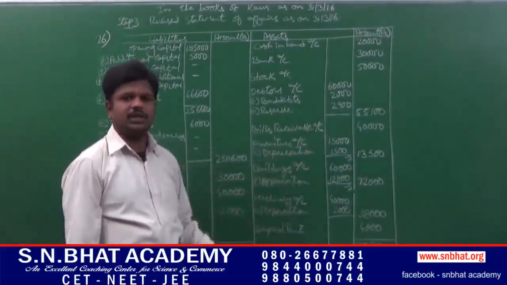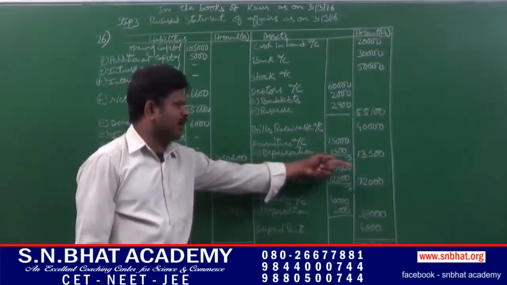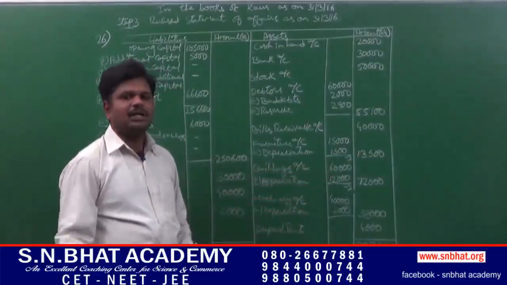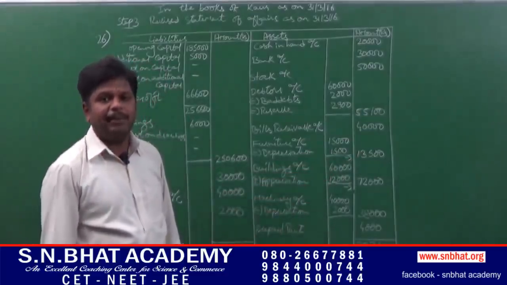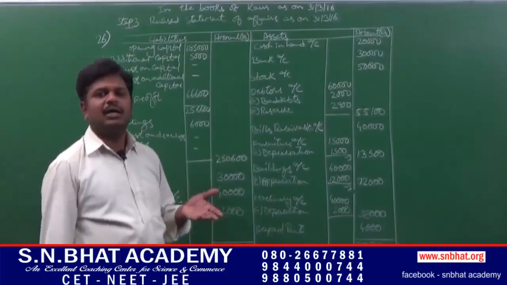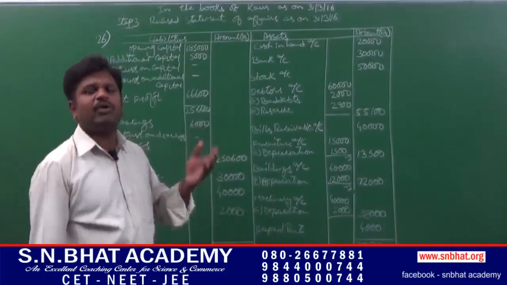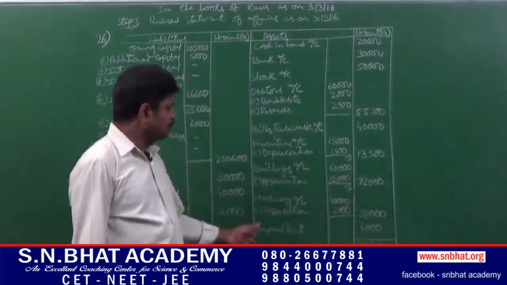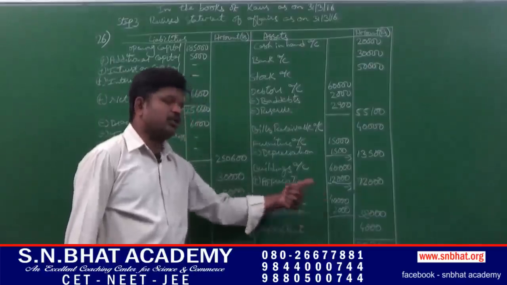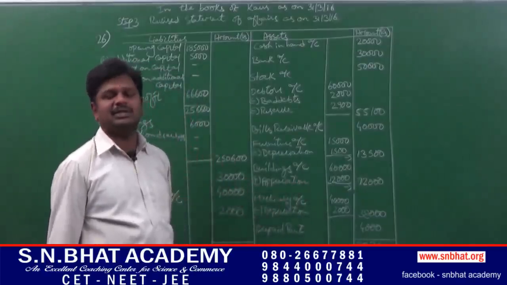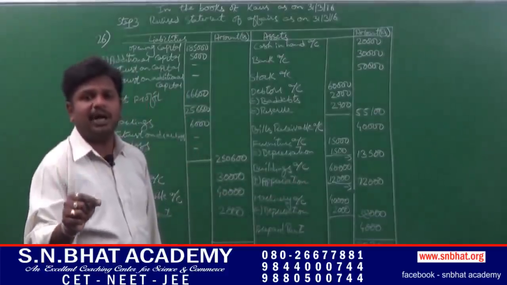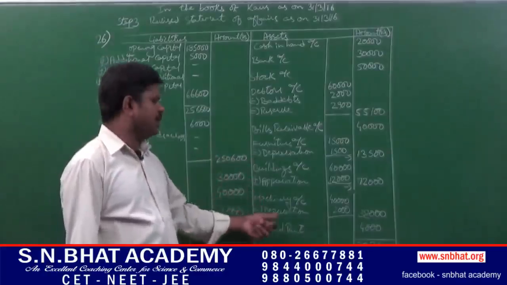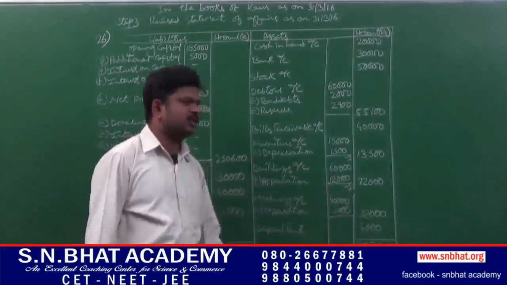Furniture, that is 15,000, minus depreciation 1,500, it comes to 13,500. Buildings 60,000. See, there is an adjustment known as appreciation. Appreciation is nothing but a temporary increase in the value of a fixed asset. Increase means it has to be added. So 12,000, 72,000. Machinery, closing balance 40,000, minus depreciation. Depreciation is a permanent and gradual decrease in the value of a fixed asset. Decrease means it has to be deducted. So 40,000 minus 2,000, 38,000.